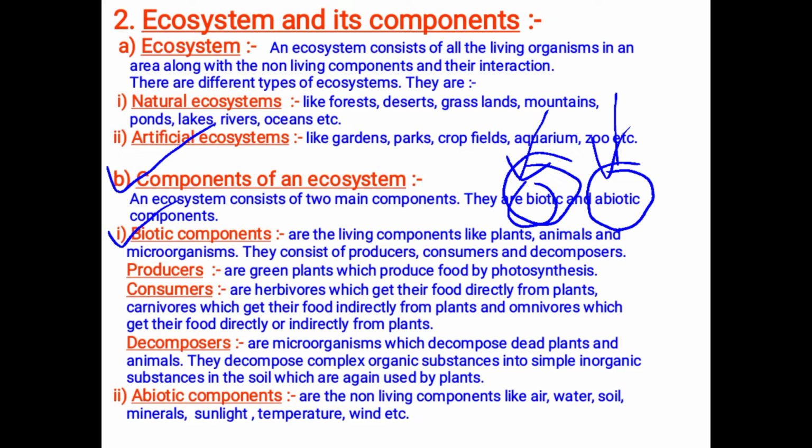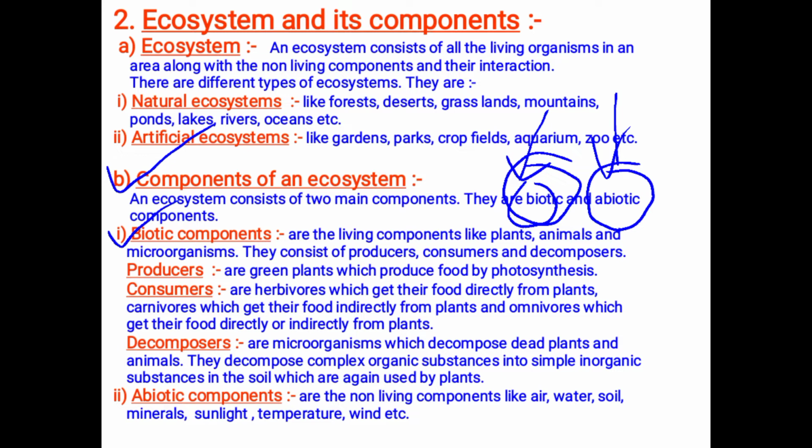For example, for producers we can take green plants. Green plants prepare their own food using photosynthesis, right? For consumers we can take herbivores like deer, which get food from plants. Then carnivores, which get food from the herbivore, like a tiger. Tiger eats deer. Deer eats plant. Here plant is a producer. Deer is a consumer. Tiger is also a consumer. So consumers directly or indirectly depend on the producers for their food.